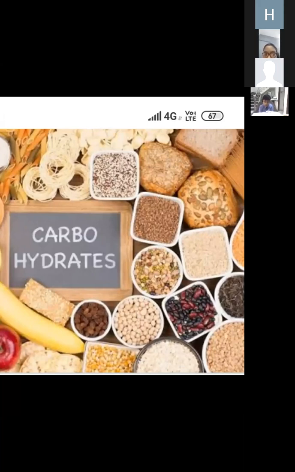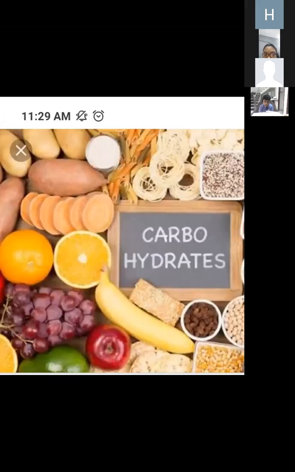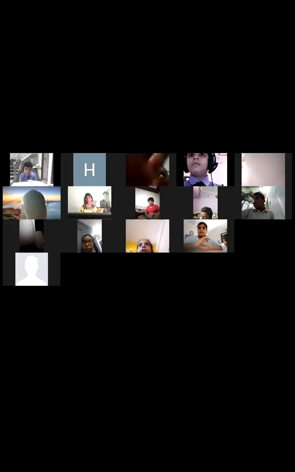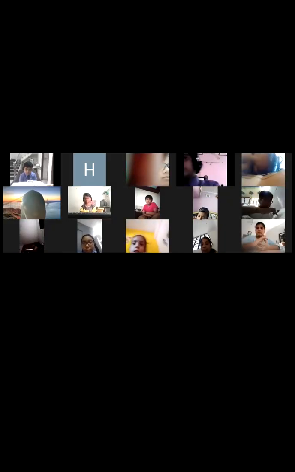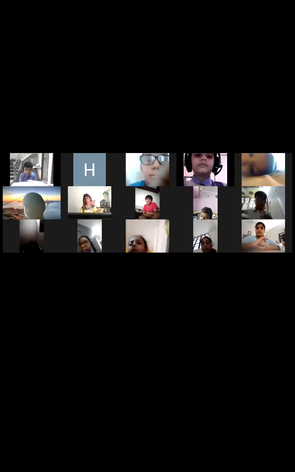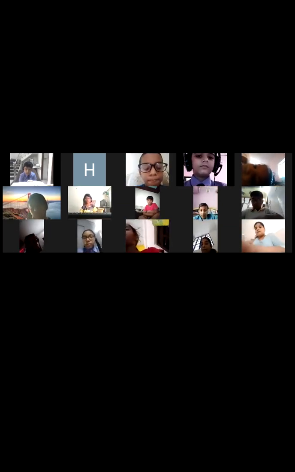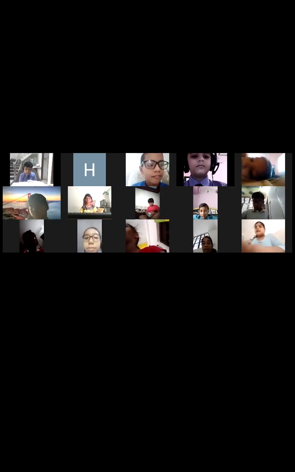So carbohydrates are also known as energy giving foods because they are giving energy to our body. Okay, so from the five kinds of nutrients, carbohydrates and fats are energy giving foods because they both give energy to our body. But carbohydrates give energy in less amount and fats give energy in more amount, because a little amount of fat can give instant energy.